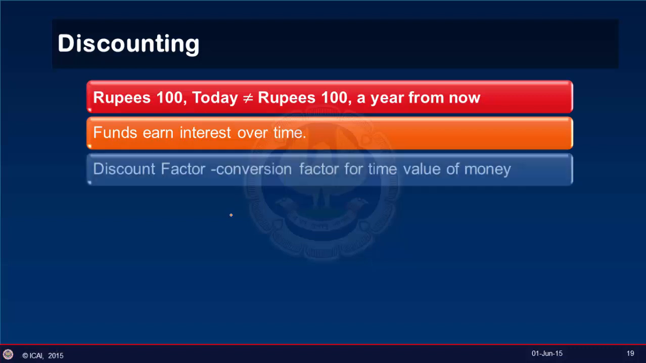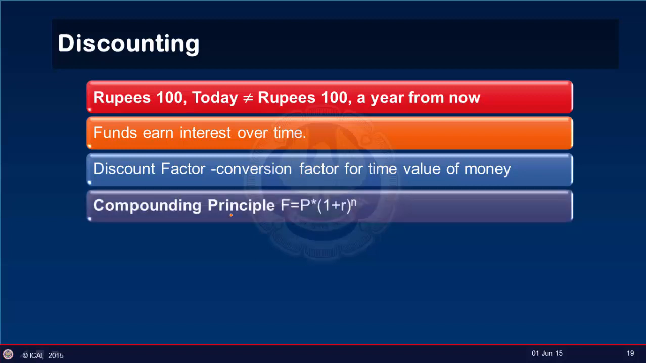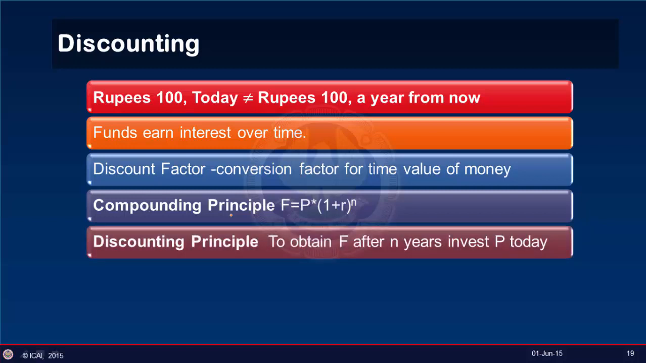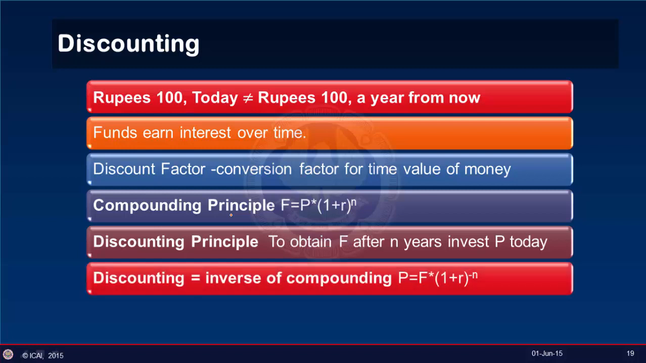A discount factor can be thought of as a conversion factor for time value of money calculations. The compounding principle states that if we have an amount P to invest now, the present value, the future value will increase to F is equal to P multiplied by (1 plus r) to the power n, where n is the years and r is the rate. Now, the discounting principle says that if we want to have F in n years, we need to invest P right now. So, discounting is basically just the inverse of compounding.